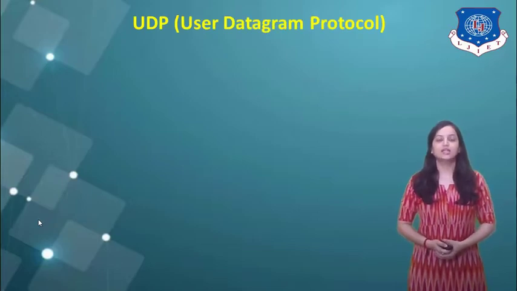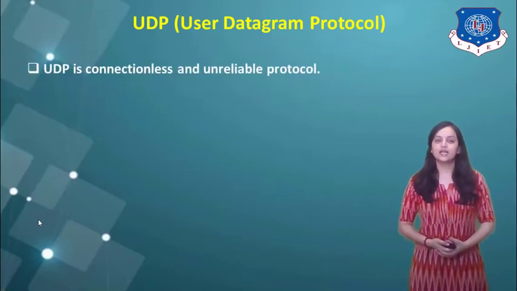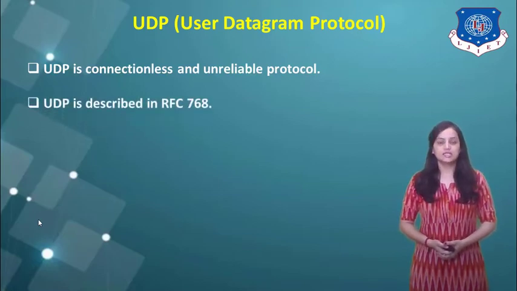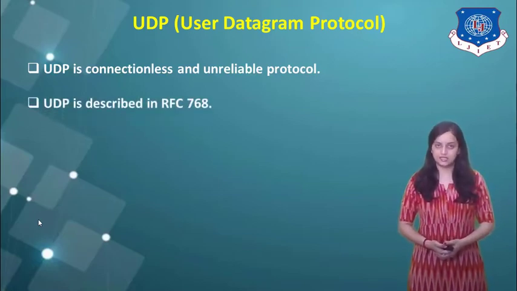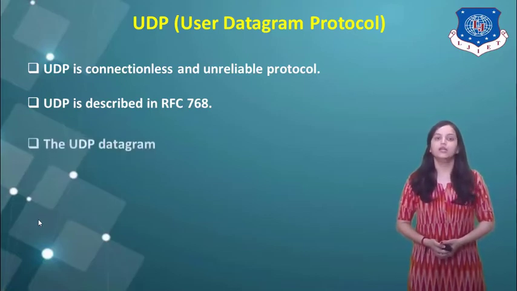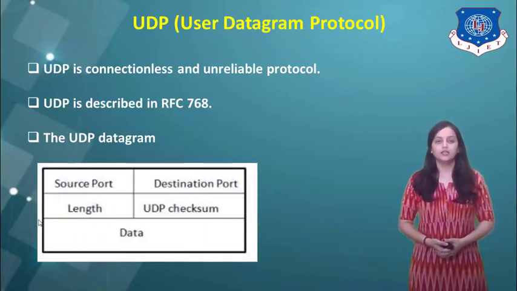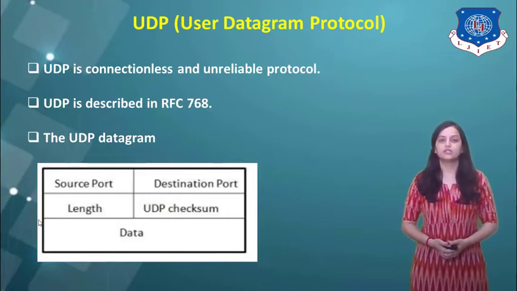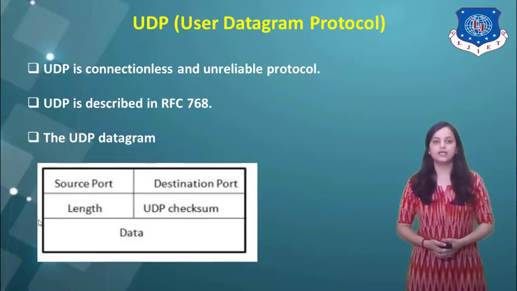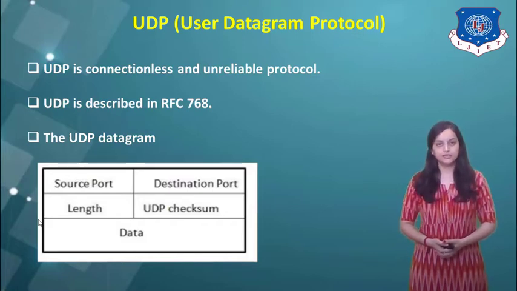So first of all, let us understand UDP, that is User Datagram Protocol. UDP is basically a connectionless and unreliable protocol. It is described in the RFC standard 768, that is, UDP is defined under the standard RFC 768. The UDP datagram has this structure as indicated here. The first four slots indicate the UDP header structure, and after that header there is the data. This datagram structure is of 32 bits.